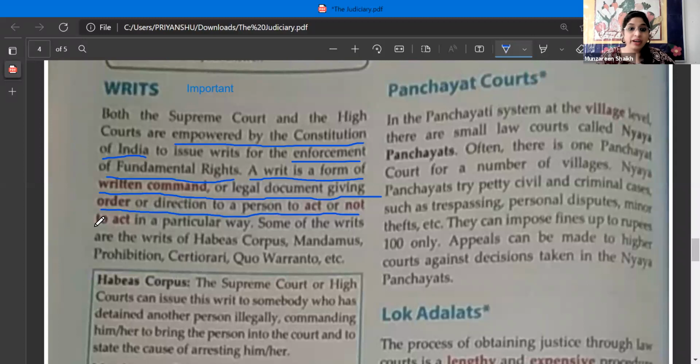It is a form of a written command. Or you can say it is a legal document. What is there in this legal document? It is giving the direction to a person and guiding the person how he is supposed to act or how he is not supposed to act in a particular way. That means the do's and don'ts in a simple manner. And it is a written command, or you can also say it is a legal document.